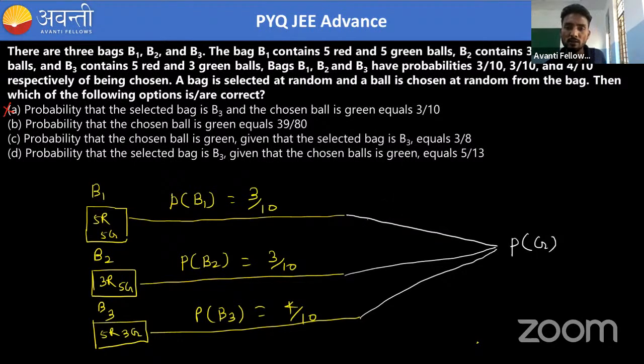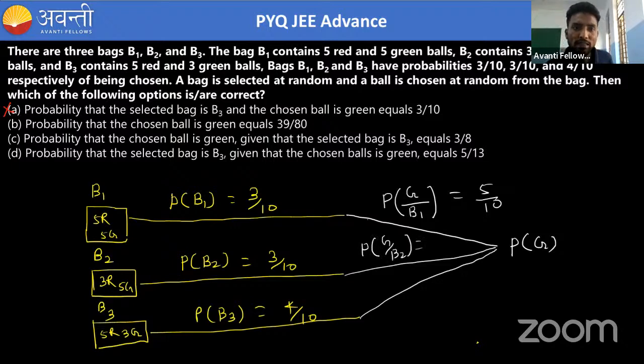So if we have to find this, what will I write? We have to find the probability of a green ball if we have already chosen B1. So if we have chosen B1, then what is the probability of a green ball? That's what G divided by B1 means. So PG by B1 means there are 5 green balls, total 10, so it will be 5 by 10. What if we have chosen B2? What is the probability of green if we have chosen B2? There are 8 balls in total but 5 green balls, so it will become 5 by 8. And then G by B3, what will it be? Again it will be 3 by 8.